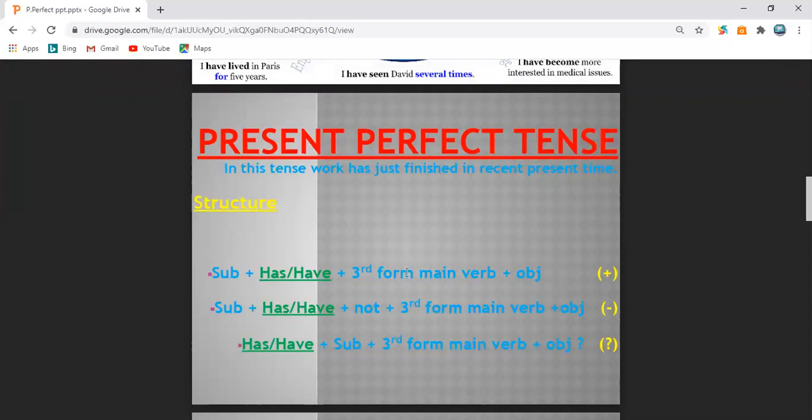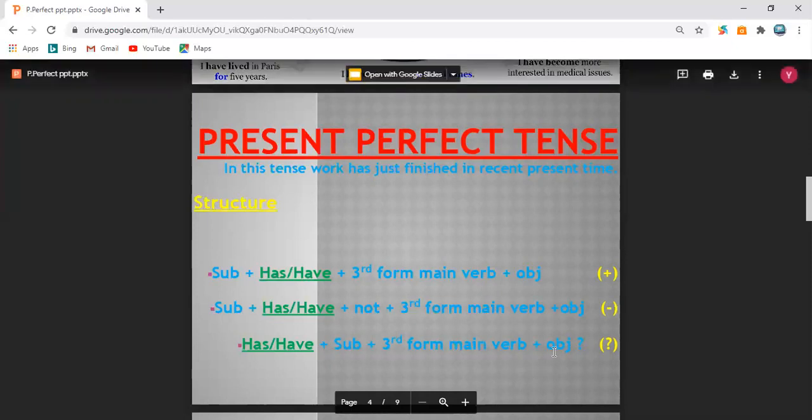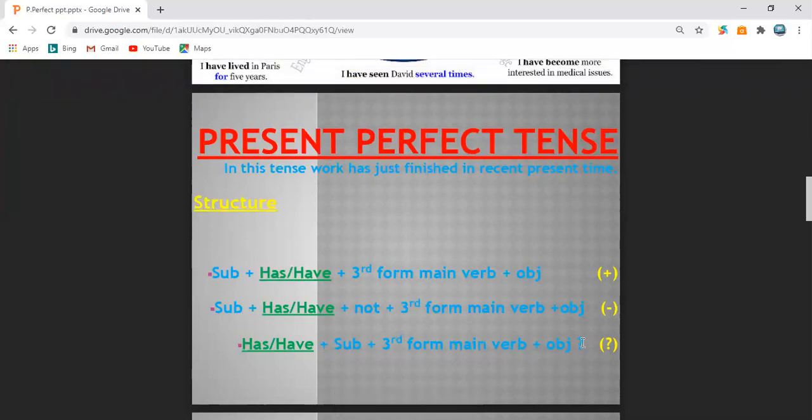When we change a normal sentence of present perfect tense into negative, we just put not after has or have helping verb, and it becomes easier for us. So there is not much to do in negative sentence. We just have to put not into it. But when we change the sentence of present perfect tense into question sentence, then this helping verb, has or have, must come at the start of the sentence in order to make it a question or interrogative. And then question sign is followed at the end of the sentence.